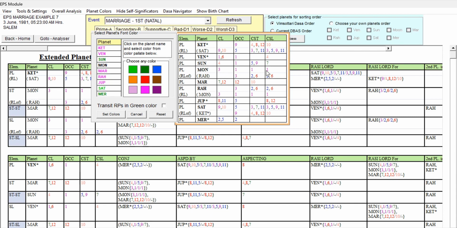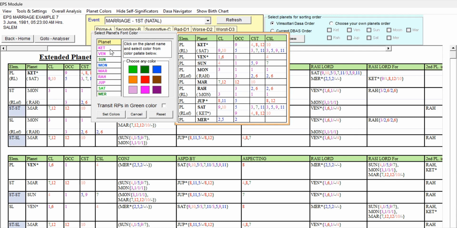Moon 3, 1, 1, 1. It is good, but it is not having any strong favorable grouping. But it is the third lord occupying Lagna, or Lagna star lord, or Lagna sublord. It's supportive for the Lagna. Representing Rahu, it is having mixed significators. So Moon can be given blue color, right? We need not give dark green or light green, because the second planet is having some 2, 6, 2, 6 cuspal sublord. So I am giving Moon a blue color.